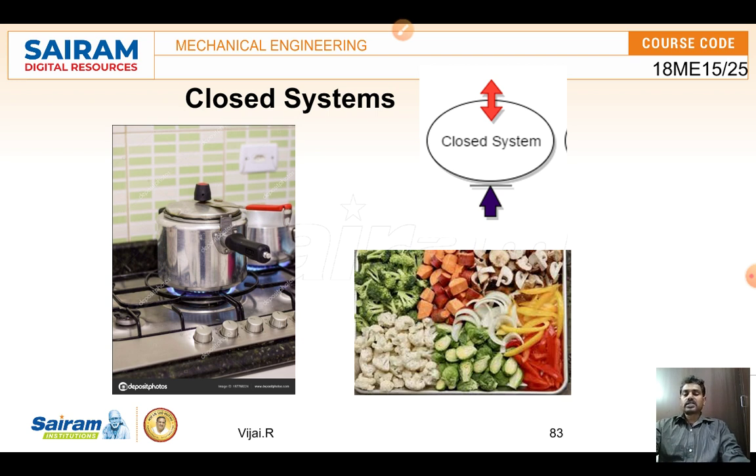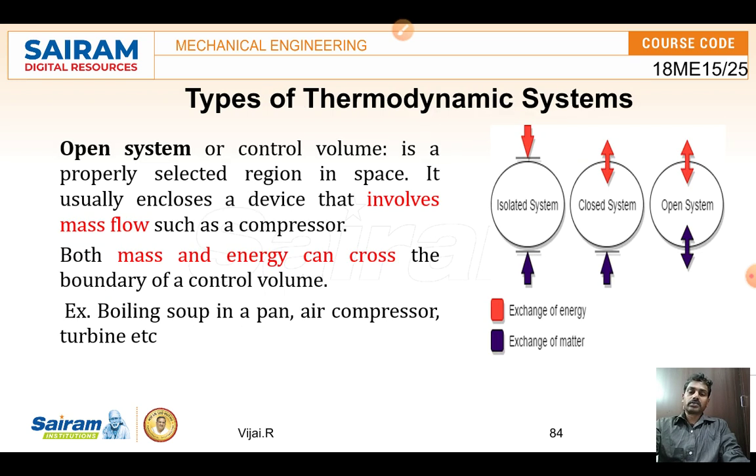Right. Second one, what we are going to see is the open system. What do we mean by an open system? An open system has a control volume, that is, we can control the volume. We can put material in, or we can take material out. So the open system involves mass flow, and heat flow is also possible. The open system allows both mass transfer as well as heat transfer to take place.